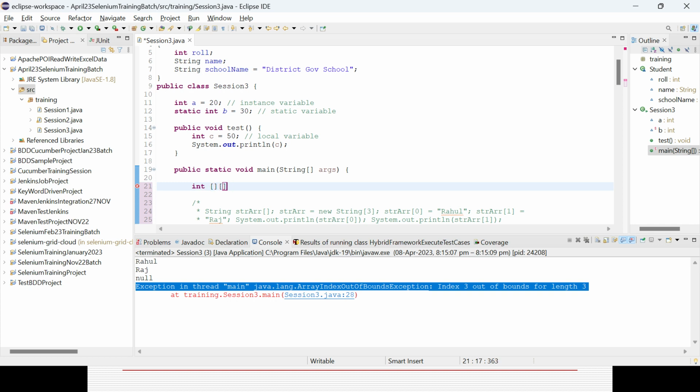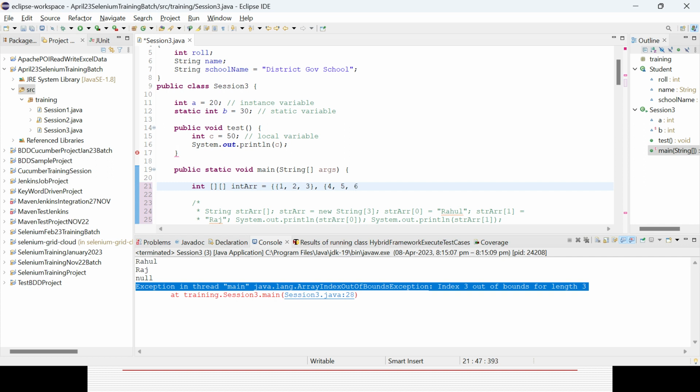I can give, suppose, int add, and for two dimensions I need the first bracket and second bracket. So this is for a row: say 1, 2, comma 3, this is the row, right? Then I give a comma here, and again a second bracket 4, 5 and 6.